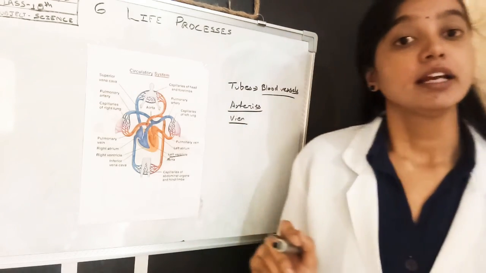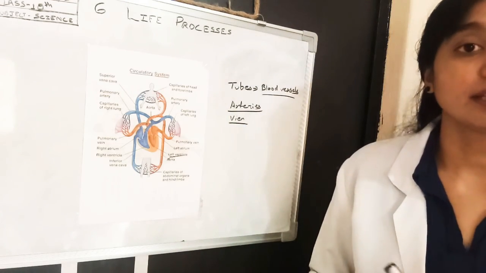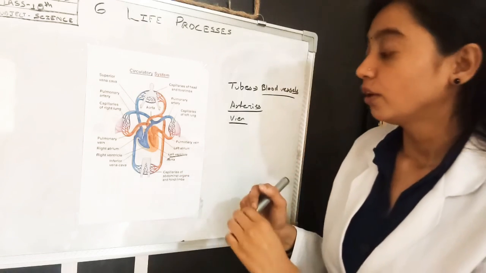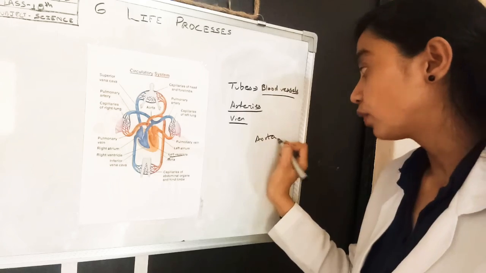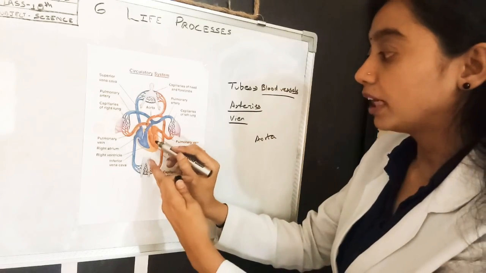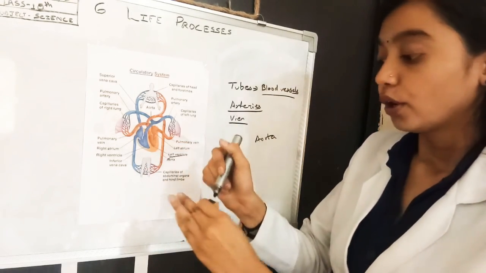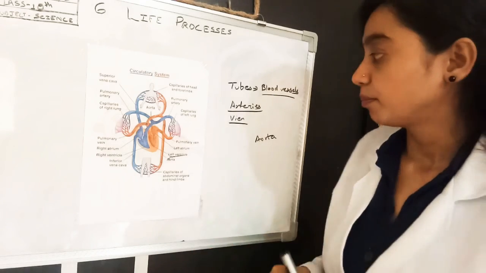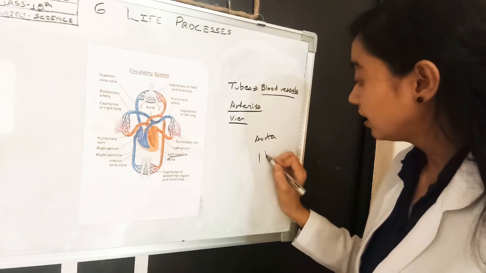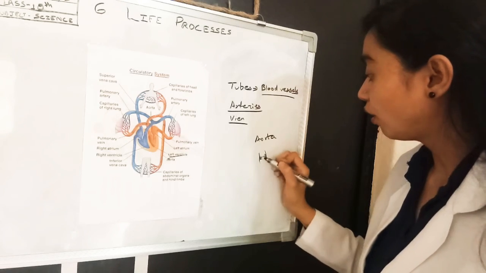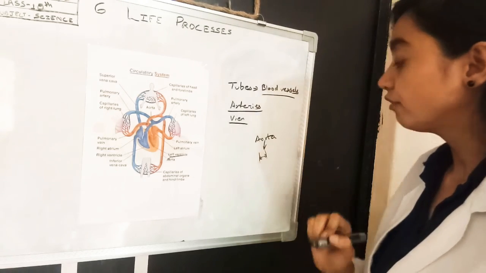It is actually a thick tube. Its wall is very thick. The wall of the aorta is thick. Why? Because the blood is pumped by the ventricle under pressure. Due to this, pressure is created in the wall of the aorta.